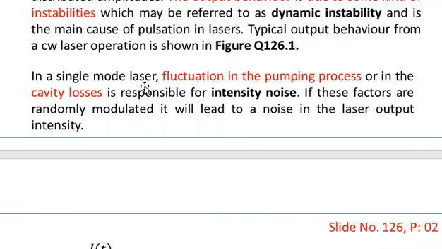Here we are particularly talking about a single mode laser, that is, a single longitudinal mode, where the laser is operating at only a single frequency. In a single mode laser, fluctuations in the pumping process or in the cavity losses are responsible for intensity noise. If these factors are randomly modulated, it will lead to noise in the laser output intensity.